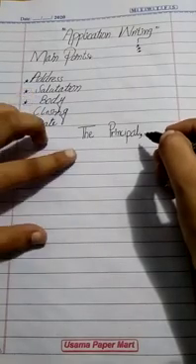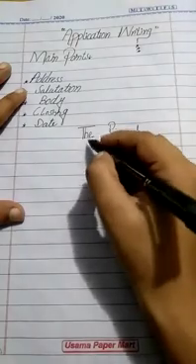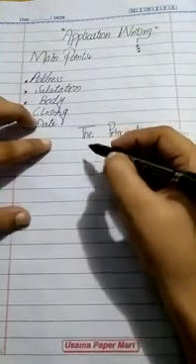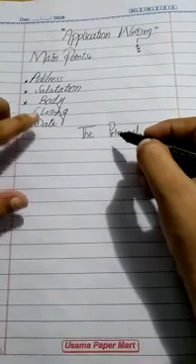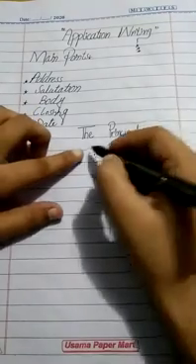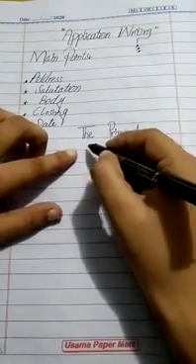After the principal we will write the school name. In whichever school you are studying, you will write that school name. Our school name is Oxford National High School.